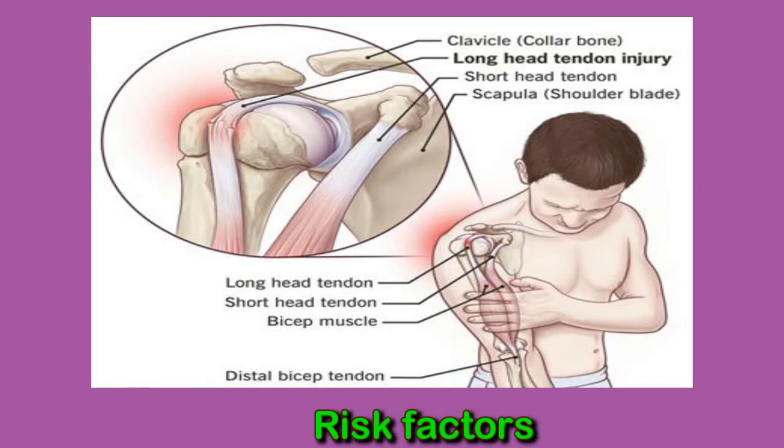Repetitive shoulder use. Sports that require repetitive overhead movements, such as swimming or tennis, can cause a tendon to wear more. Smoking. According to the American Academy of Orthopedic Surgeons, there is a link between the use of nicotine and poor tendon quality and strength.